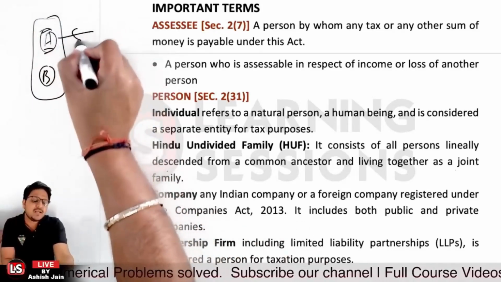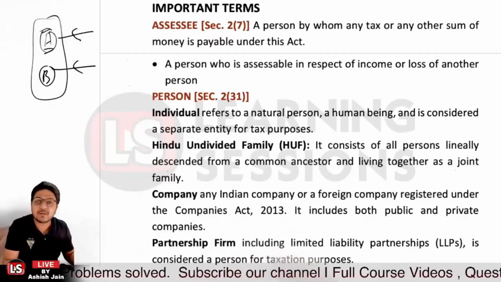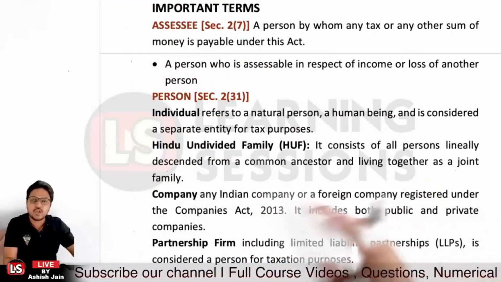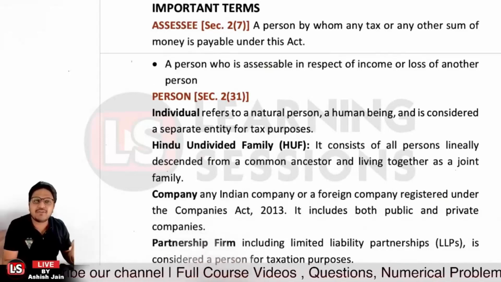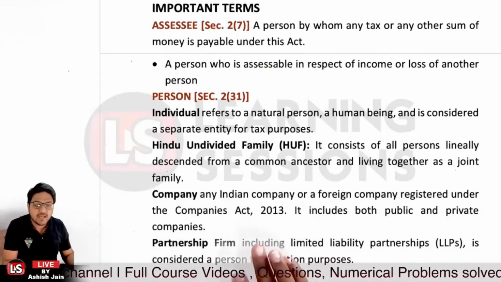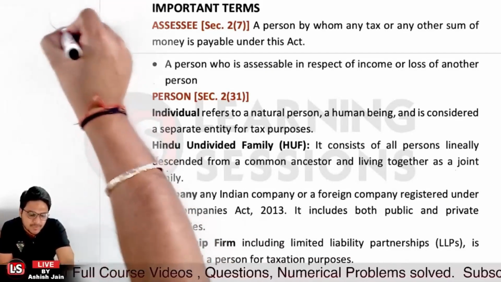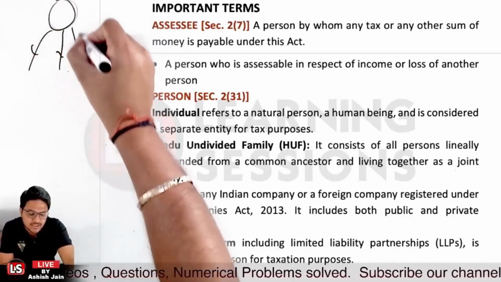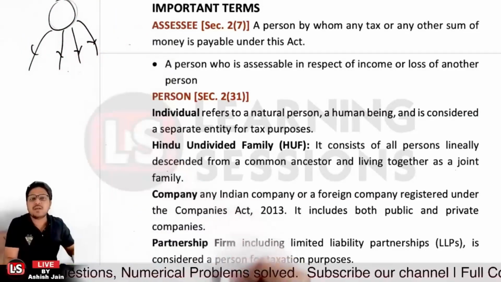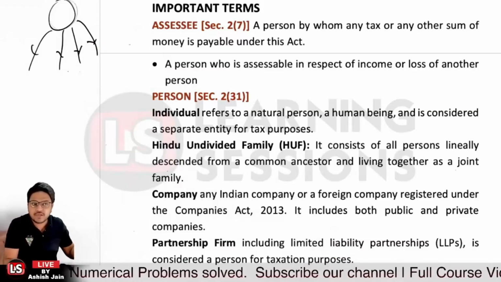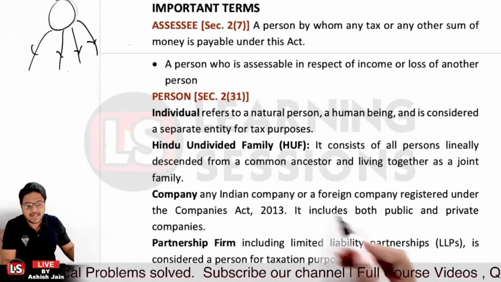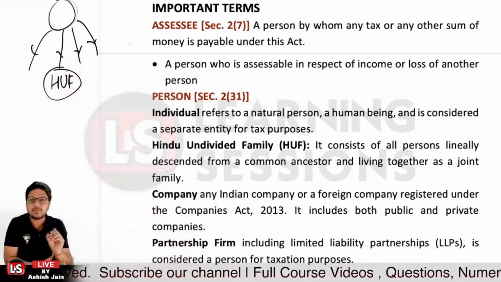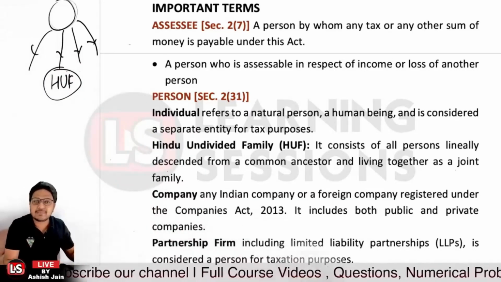Now they'll be considered different persons for taxation purposes over there, right? And particularly the second one is related to HUF. HUF is Hindu undivided family. It basically consists of all the persons who descend from a common ancestor, and they are running a common business, a family business of their own, right? In that scenario, that's what forms a HUF, and for taxation purposes, the HUF returns are filed separately, right?